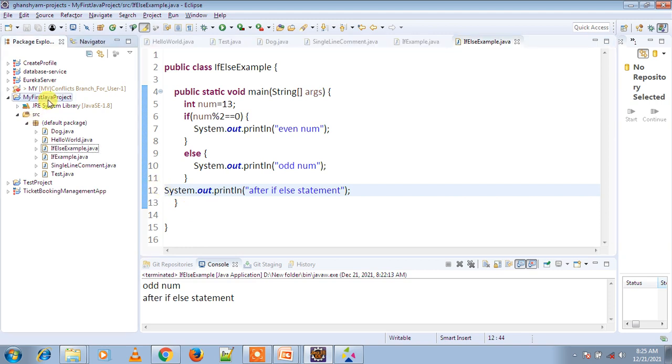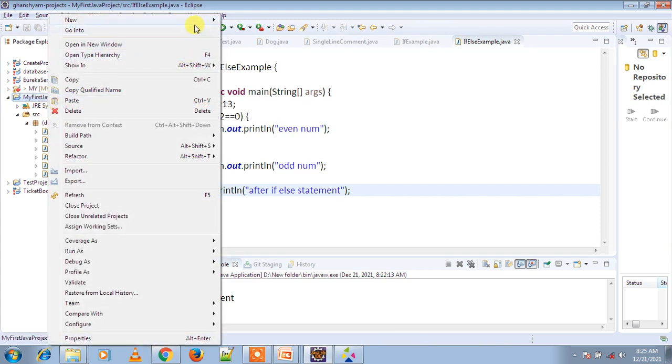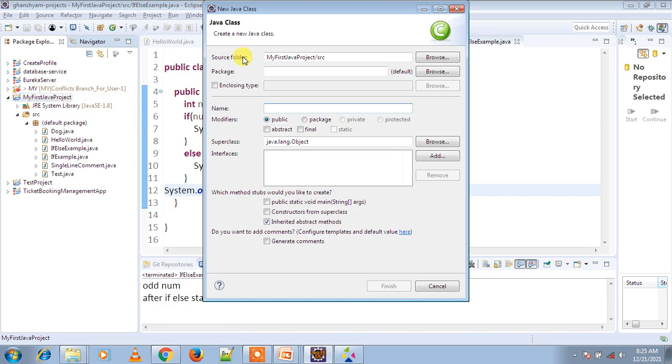Create a class, positive negative example.